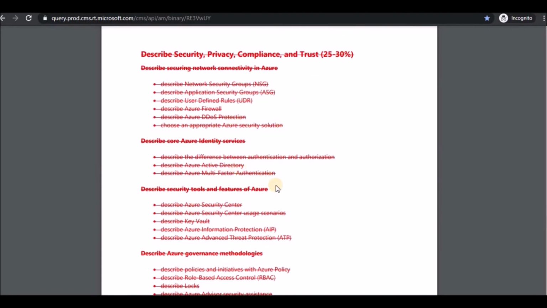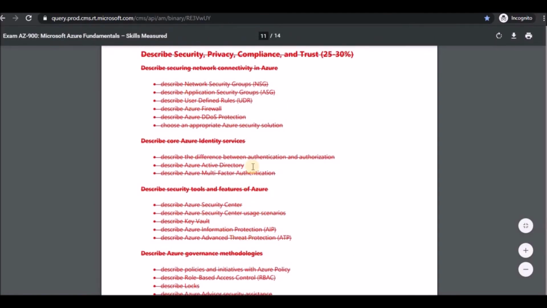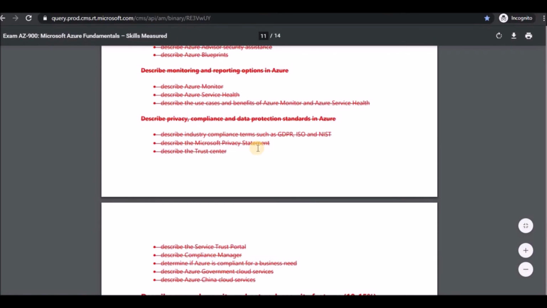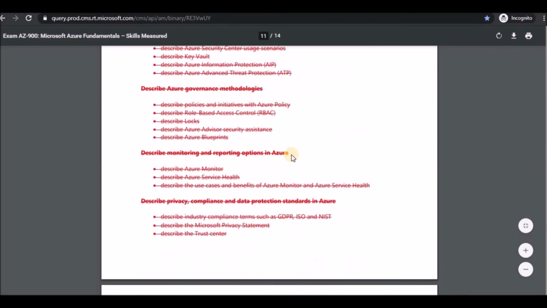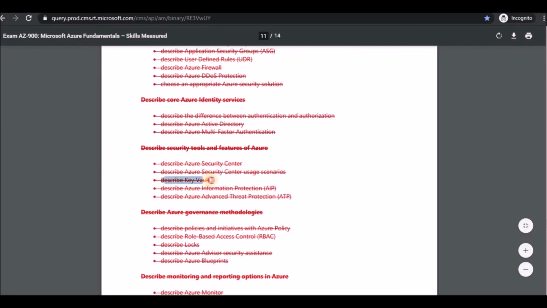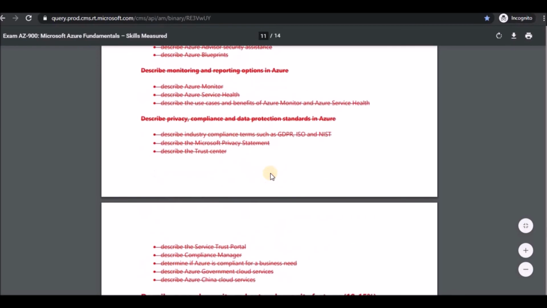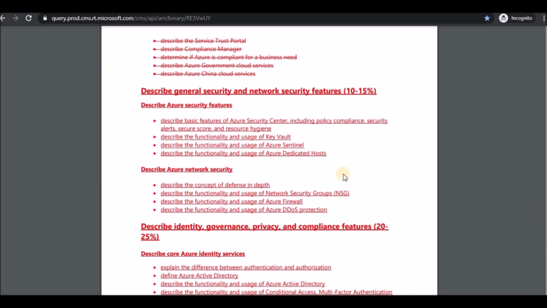What is added, what is required, all this you will come to know just by visiting. If you see this, there are many topics which are struck off because they are all removed, because in the basics itself you need not know all about that. But it doesn't mean they have removed everything. If you see here, describe Key Vault is there, but if you scroll down you can see describe the functionality and usage of Key Vault. So that is all about Key Vault.